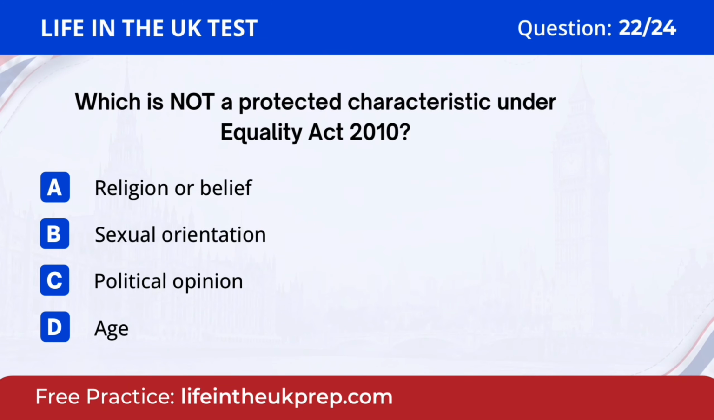Question 22. Which is not a protected characteristic under Equality Act 2010? A. Religion or belief. B. Sexual orientation. C. Political opinion. D. Age. The answer is C. Political opinion.